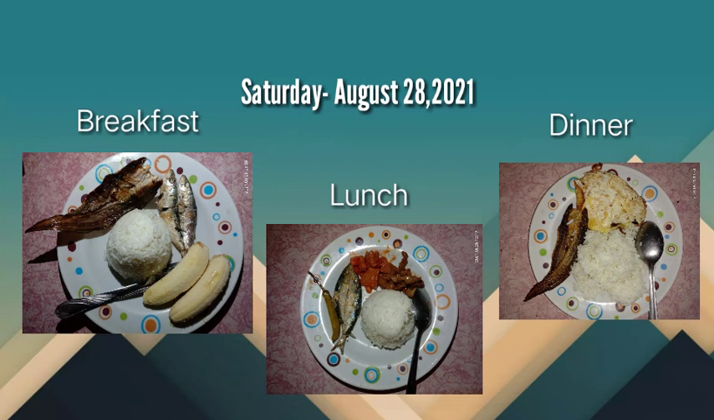Saturday for breakfast, rice, fish and dried fish, and 2 bananas. For lunch, rice, dried fish, mechado, and chicken adobo. And for dinner, rice, egg, and dried fish.